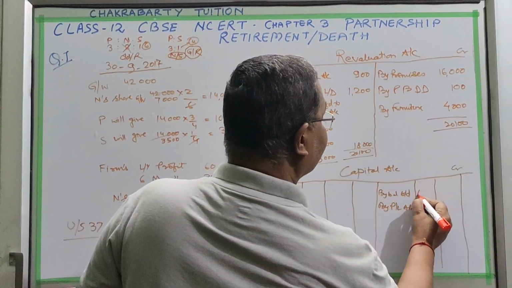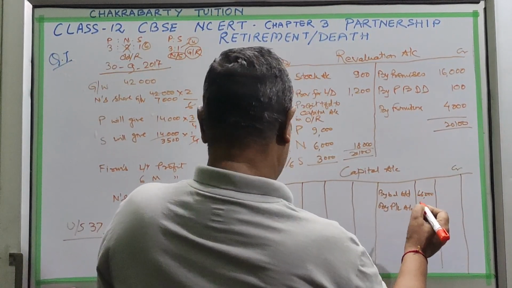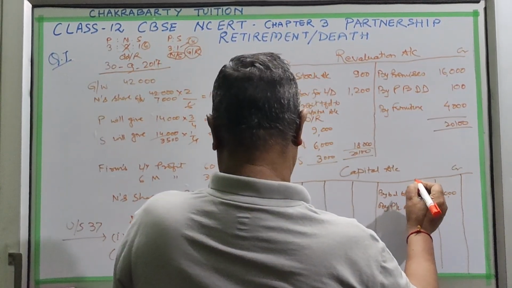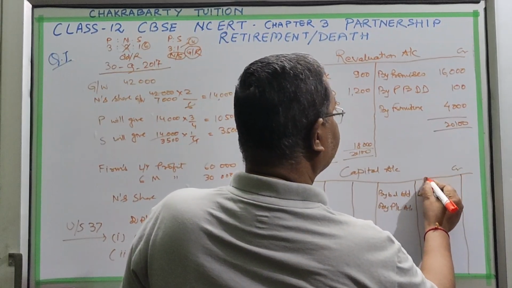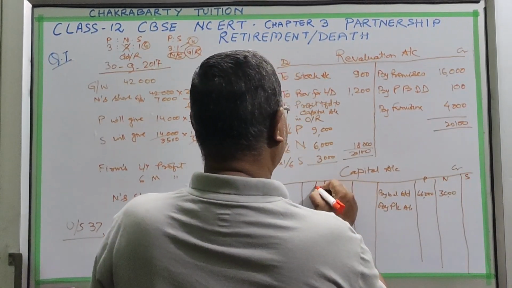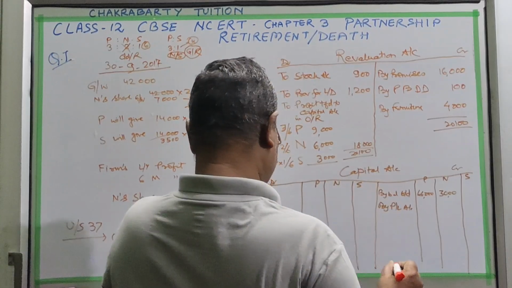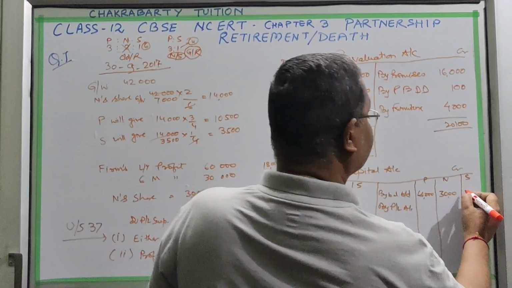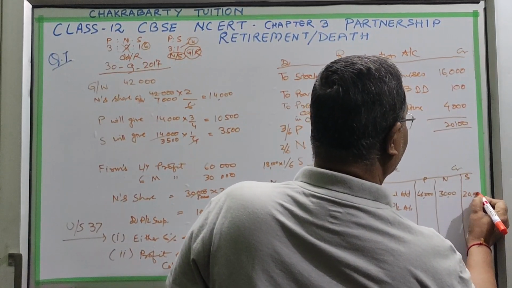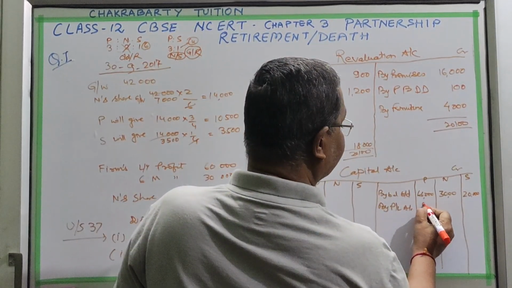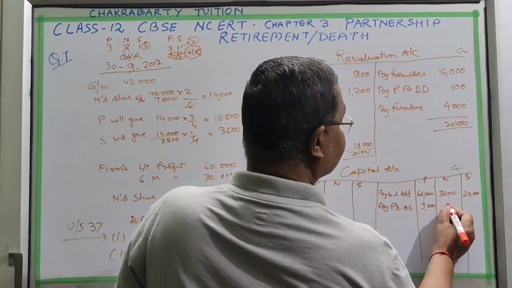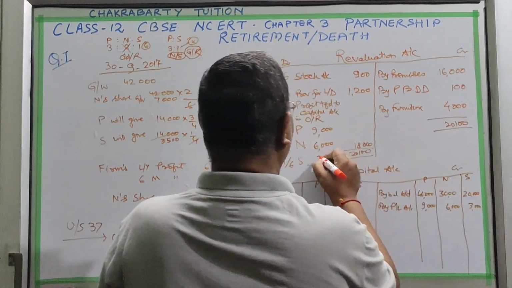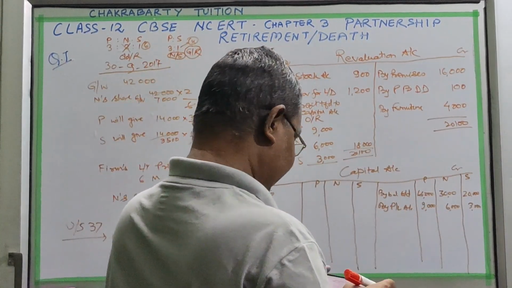Then 46,000, then 30,000. This is for Pankaj, Naresh and Saurabh: 30,000 and 20,000 for Saurabh. Then PLA profit of 9,000, 6,000 and 3,000. Try to always put a comma so that your total will always be correct.